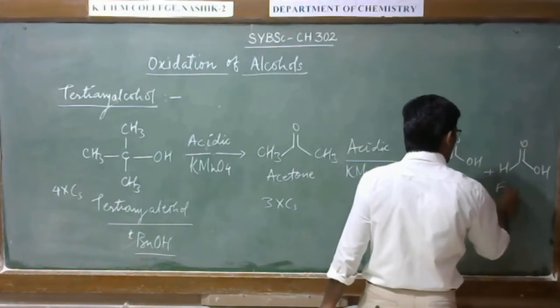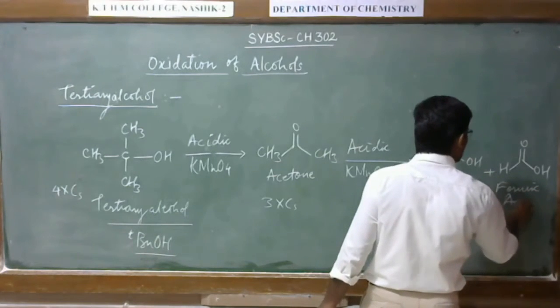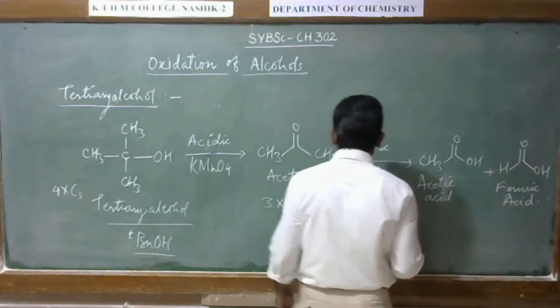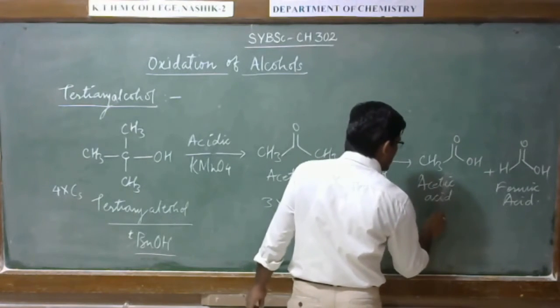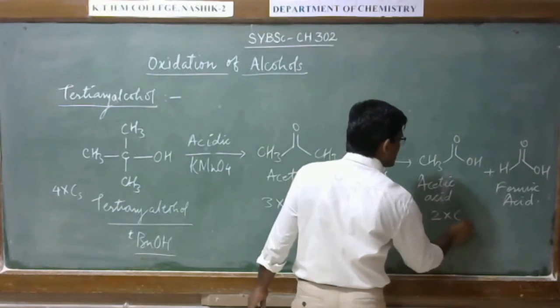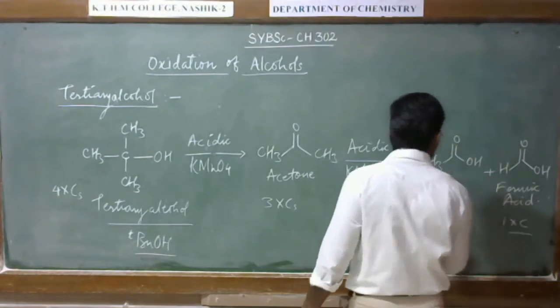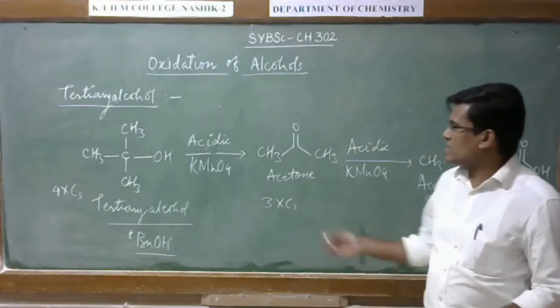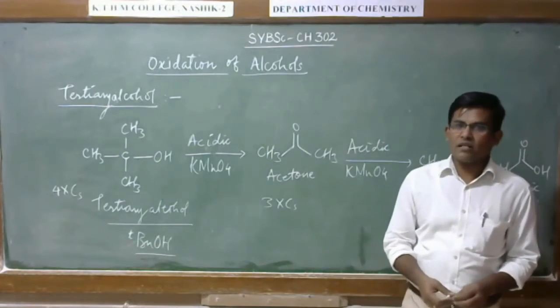This is the formic acid. Both have the same number of carbon atoms as in the starting material. So here 2 carbons and here only 1 carbon. So this is how the tertiary alcohol can be oxidized under some vigorous acidic conditions.